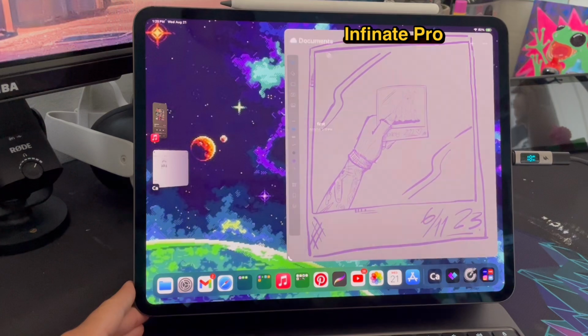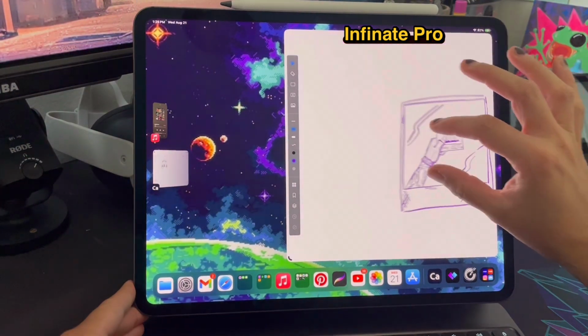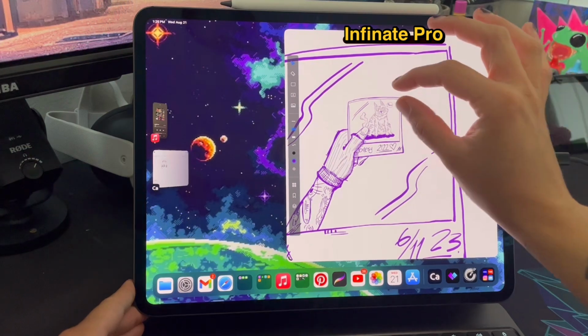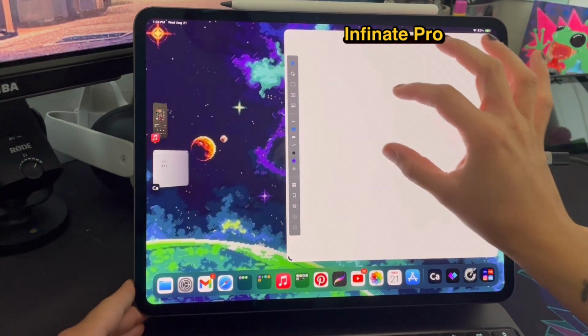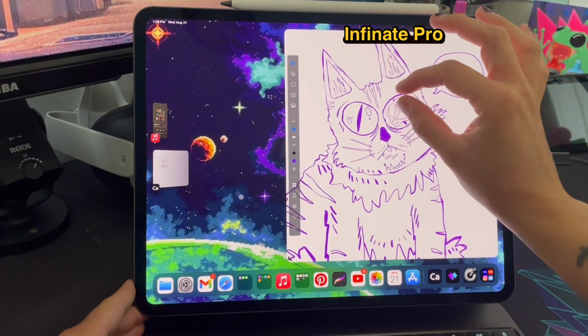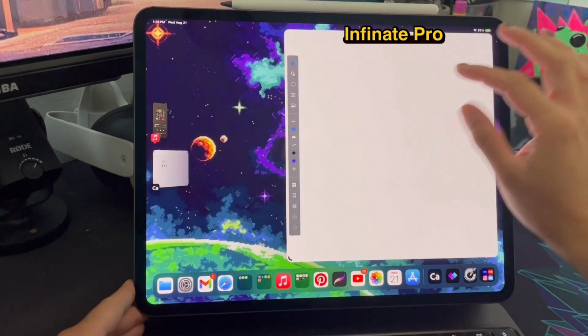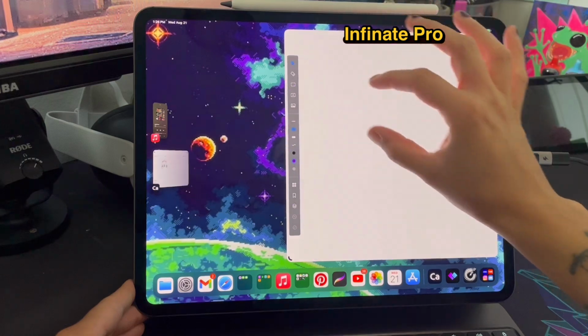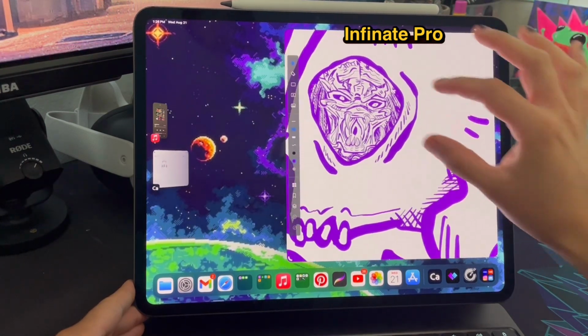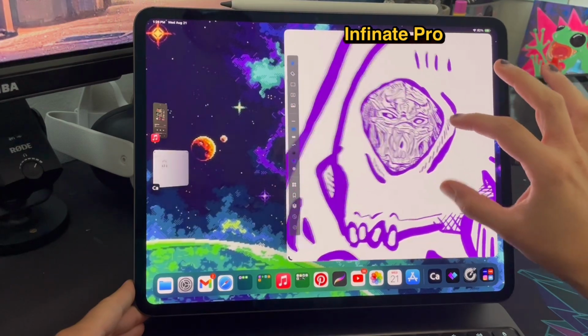Infinite Pro. Honestly, this app is very cool. It's not the easiest to draw on for me. So honestly, those videos of those artists that have insane detail, infinite zooming and zooming, that is very impressive. This is kind of like my first attempt and I kind of haven't gone back since.